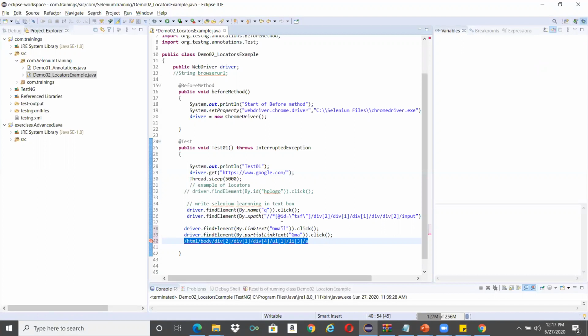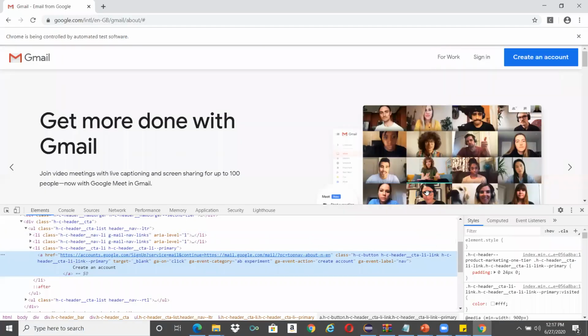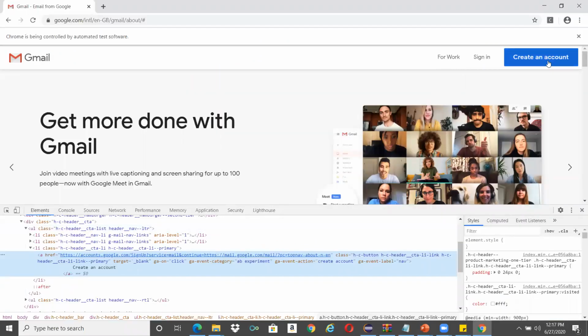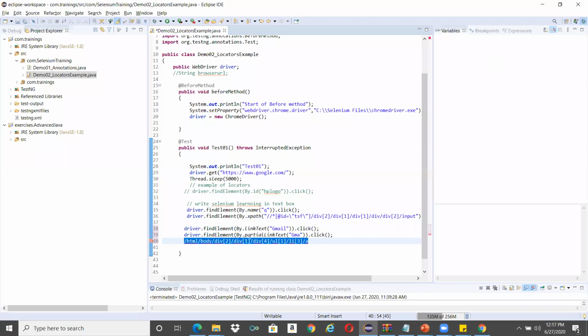But tomorrow if there is any change in this particular page, if they want to add one more link over here, this structure will be different. This structure will no more hold good for this particular create account button. So again you have to come and change your XPath. That is the reason this is called an absolute XPath.